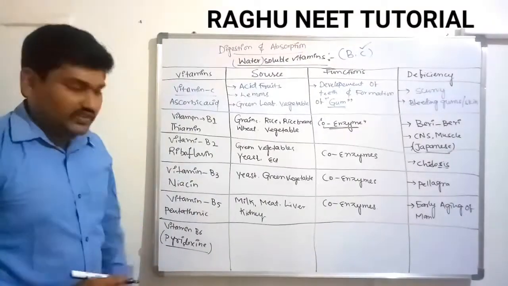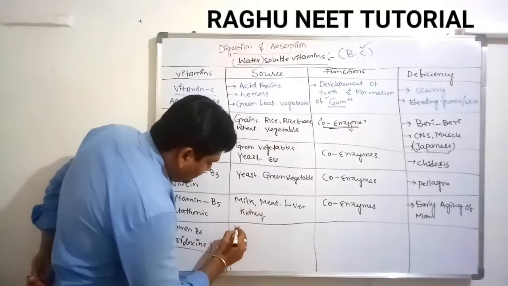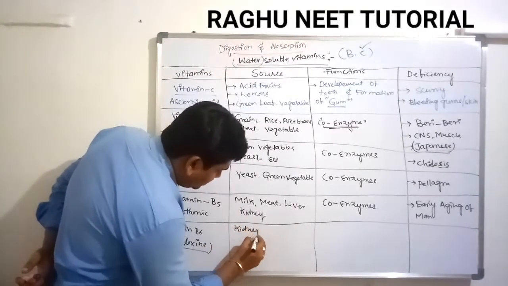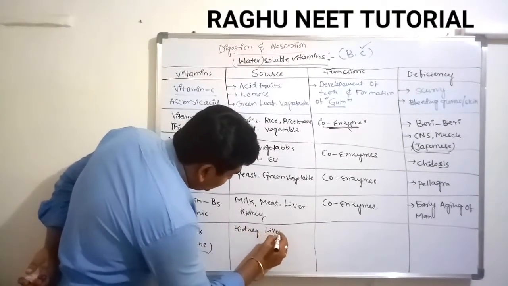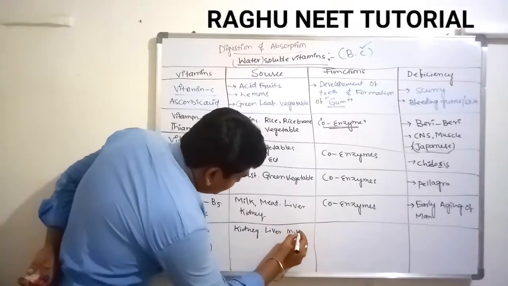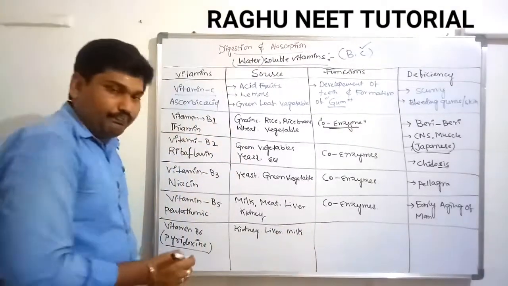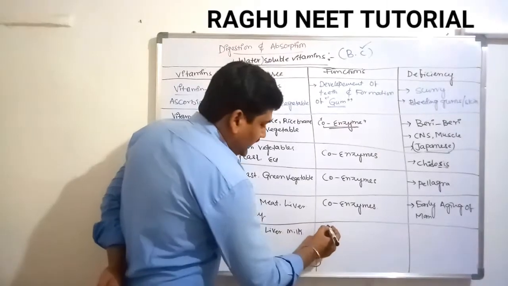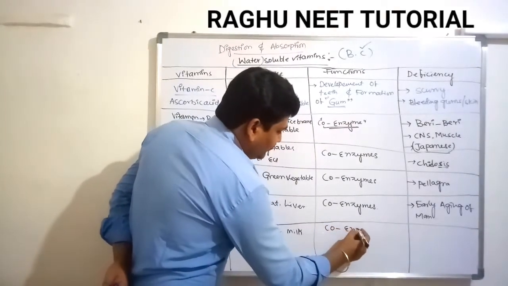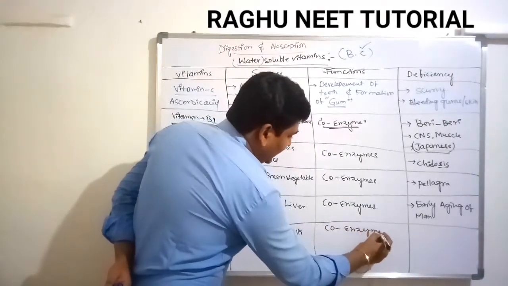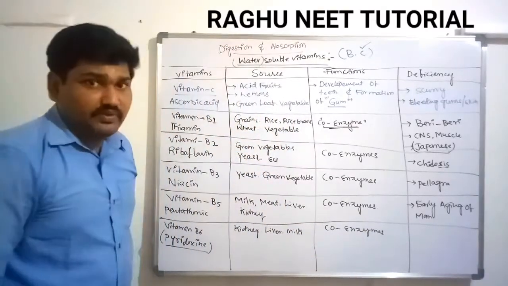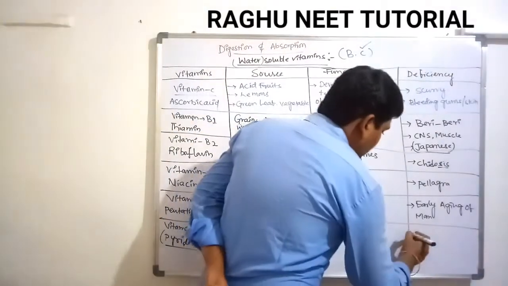The sources of vitamin B6 are kidney, liver, milk, etc. What is the function? It also acts like a coenzyme. Most of the vitamin B's act like coenzymes.